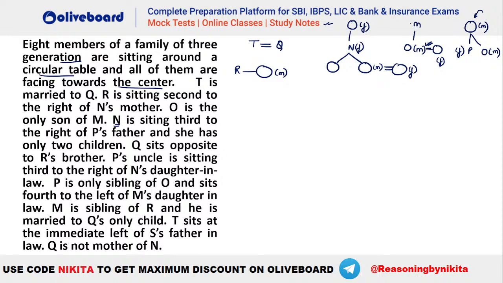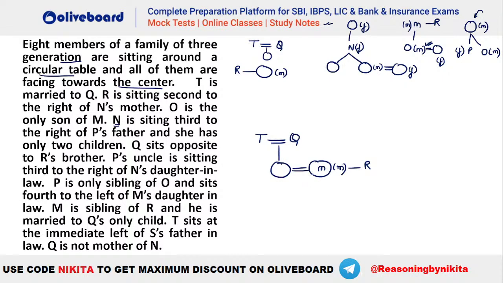Then what is given? M is the sibling of R. So M should be the sibling of R here. And you can see M is the sibling of R and he is married to Q's only child. So you can see M is a male person, isn't it? He is married to Q's only child. So you can see T and Q were a couple here, so they have to be having a child here. That means it becomes something like this, that is T and Q are here, they have the only child who is married to M here. And M is a male person here and he is having a sibling who is R.